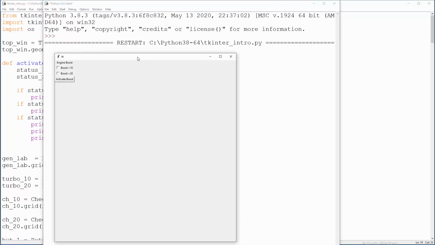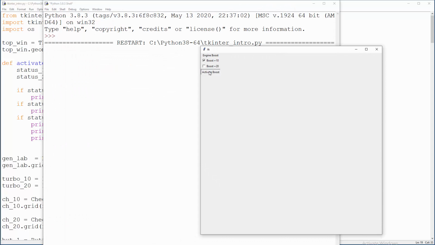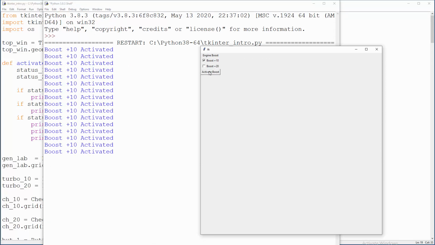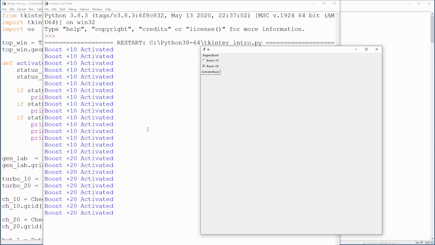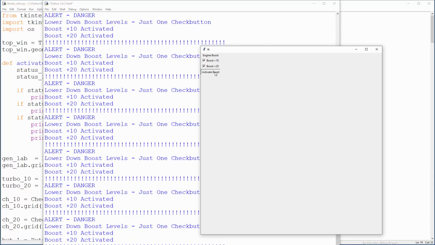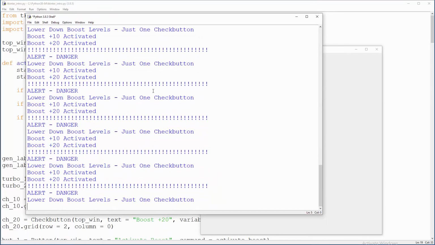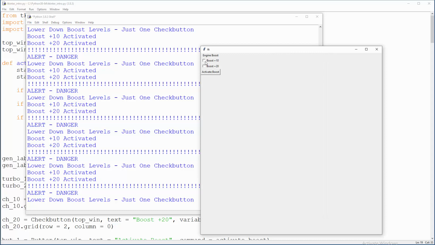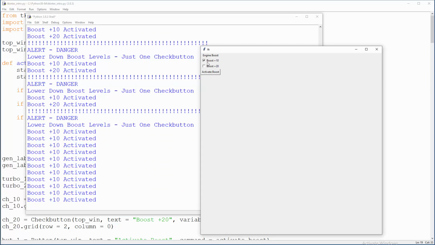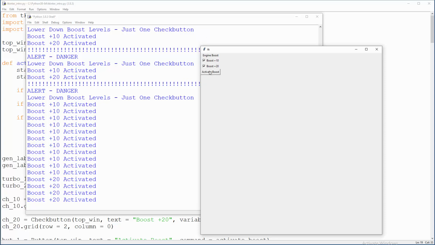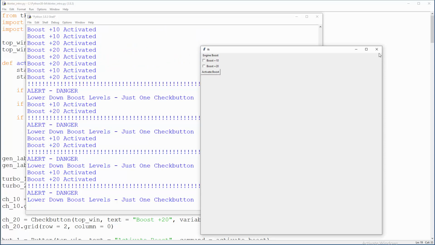F5. Right, so boost plus 10 activated, that will work. Boost 20, this will work, okay, correspondingly. But the moment when I click both of these guys, then I have danger, danger, danger, do something smart. Right, let's go to normal operation, let's boost, nothing happens, of course, because we don't have checks for normal levels. We have just checks when we boost things. So this will work, both of these will work, everything is fine, no problems.